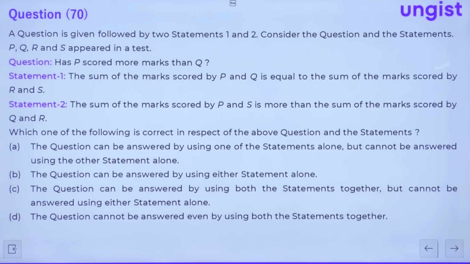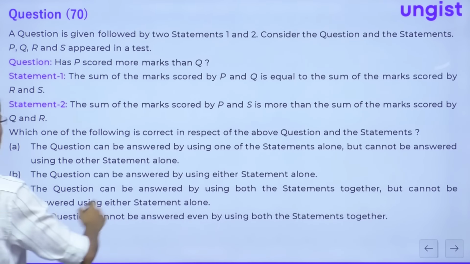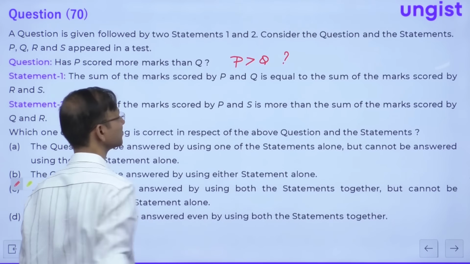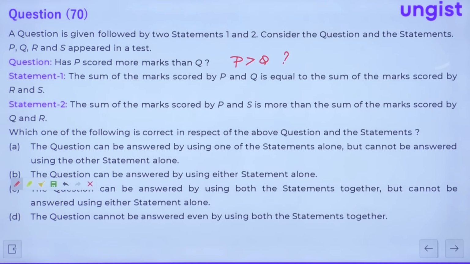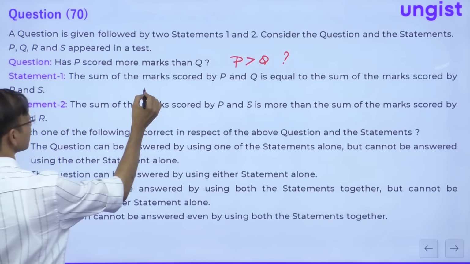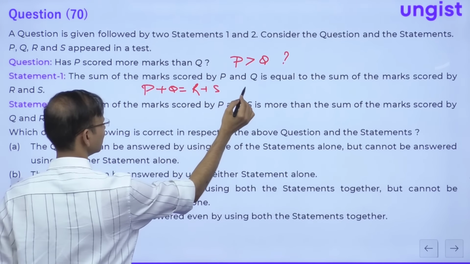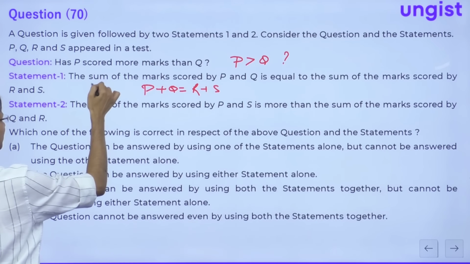Question number 70. Has P scored more marks than Q? The question is trying to ask whether P is greater than Q, right? The sum of marks scored by P and Q is equal to the sum of marks scored by R and S. P plus Q is equal to R plus S. So from here you cannot tell.